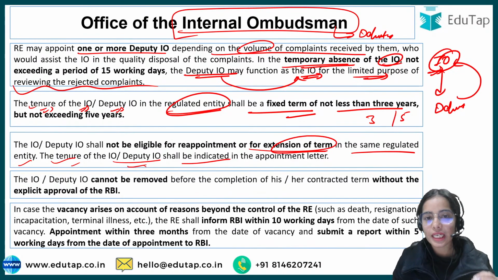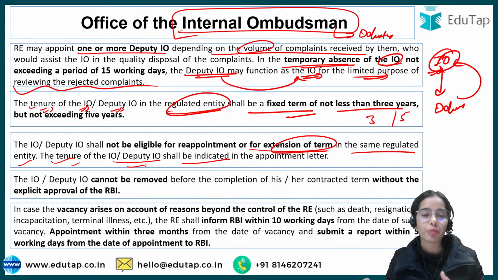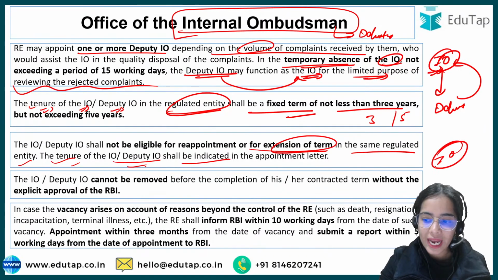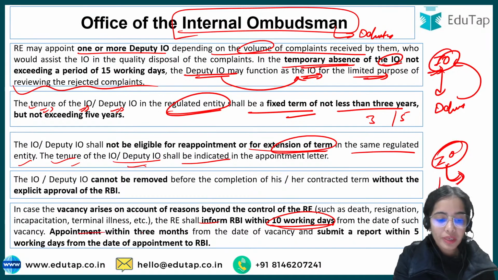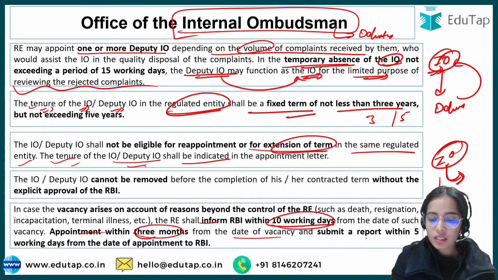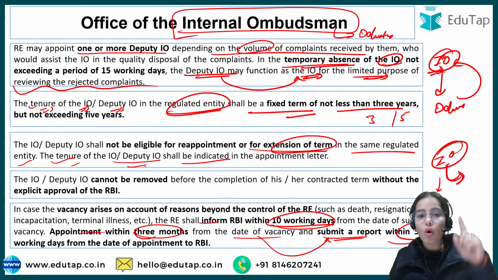In case a vacancy arises, for example because of resignation, terminal illness or any kind of problem with the internal ombudsman, and he is leaving the office, this should be informed to the RBI within 10 working days. Appointment should happen within 3 months, and after the appointment, the report should be submitted within 5 working days to the Reserve Bank of India. So this is the timeline. You can understand how systematic it has become, that all the regulated entities that have to keep the internal ombudsman have to follow these guidelines.